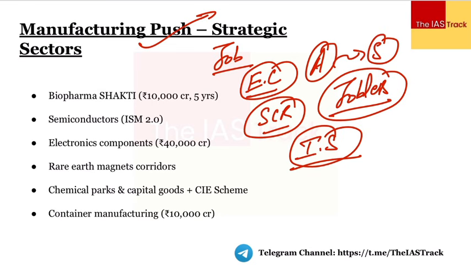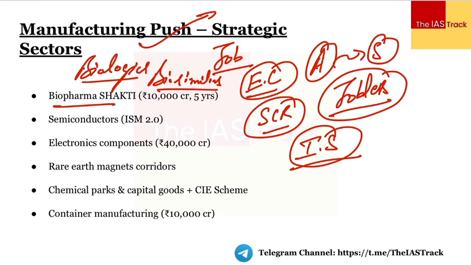What have been the different things which the budget is talking about? The budget has talked about a very important initiative which is going to launch, which is Biopharma Shakti, right? Total outlay of this program would be 10,000 crores for a period of 5 years, and this would focus on two things: biologics and biosimilars. ठीक है, पहली बात, बायोलॉजिक्स होता क्या है?